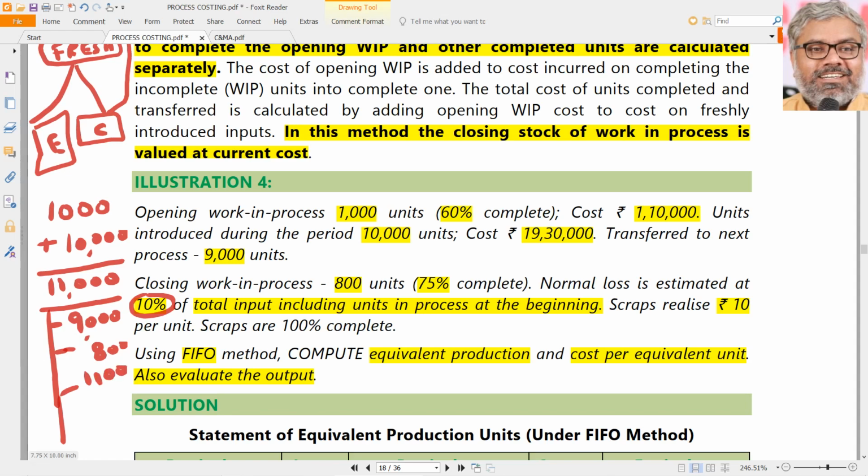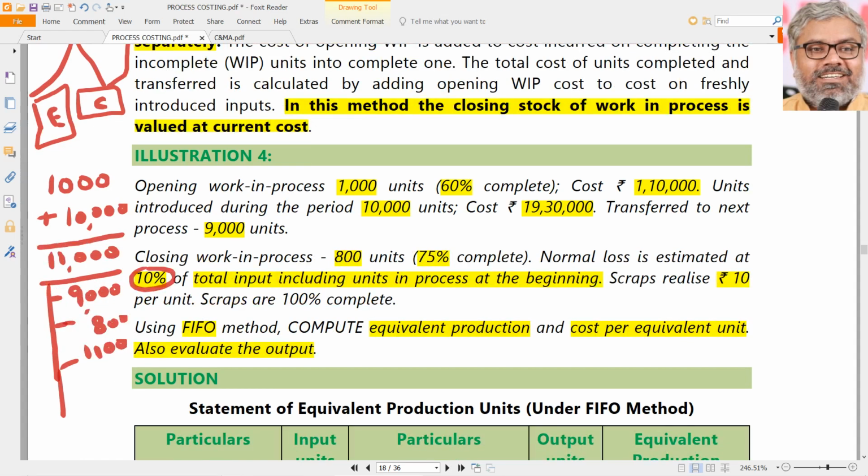So 1,000 units are originally there. 10,000 units are freshly introduced. Total supposed to be 11,000. Only 9,000 completed and transferred to next process. 800 are still in the work in progress. 1,100 are gone as normal loss. Is it matching? No. Still there is a shortage of 100. Naturally, what would that be? That is abnormal loss. Now we get the tally of 11,000.